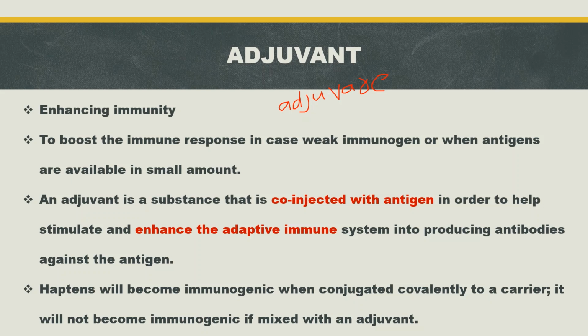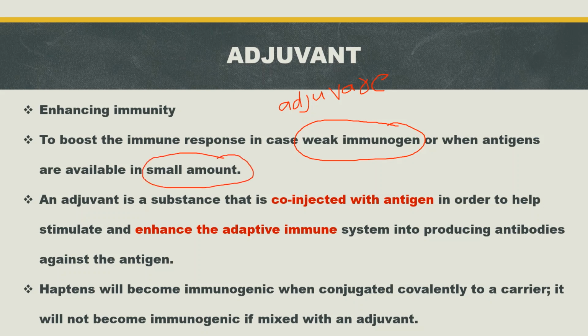Okay. We use adjuvant to boost the immune response in case of a weak immunogen or when antigens are available in a small amount. So we will use adjuvant for enhancing the immune response against a particular antigen when that immunogen is weak or the amount of immunogen or antigen is small.